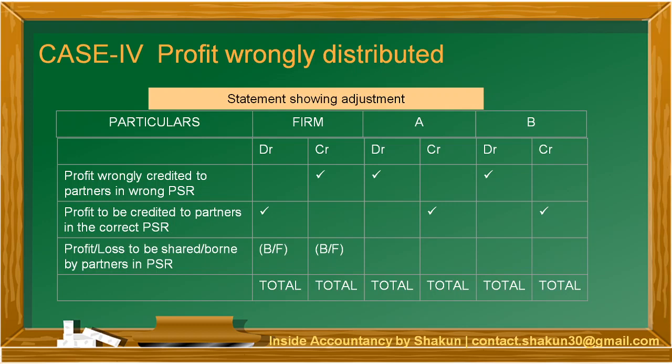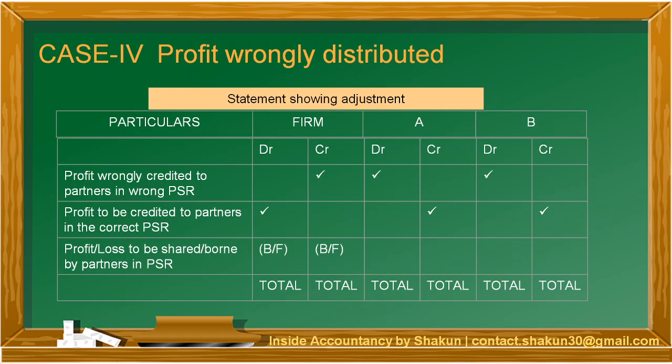in the firm's account. The reason for this is that profit normally is shown on the credit side in the partner's capital account, but since we are writing it back, as it was the profit distributed in the wrong ratio, that is why we are showing it on the debit side of the partner's capital account.